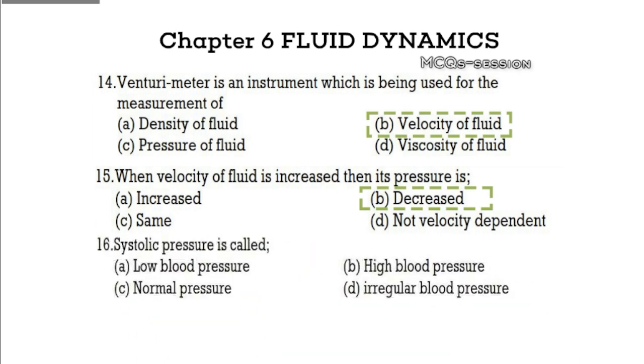Question 16. Systolic pressure is called: A. Low blood pressure, B. High blood pressure, C. Normal pressure, D. Irregular blood pressure. Pause to guess. Explanation. The correct answer is high blood pressure. Systolic pressure refers to the higher pressure when the heart contracts.